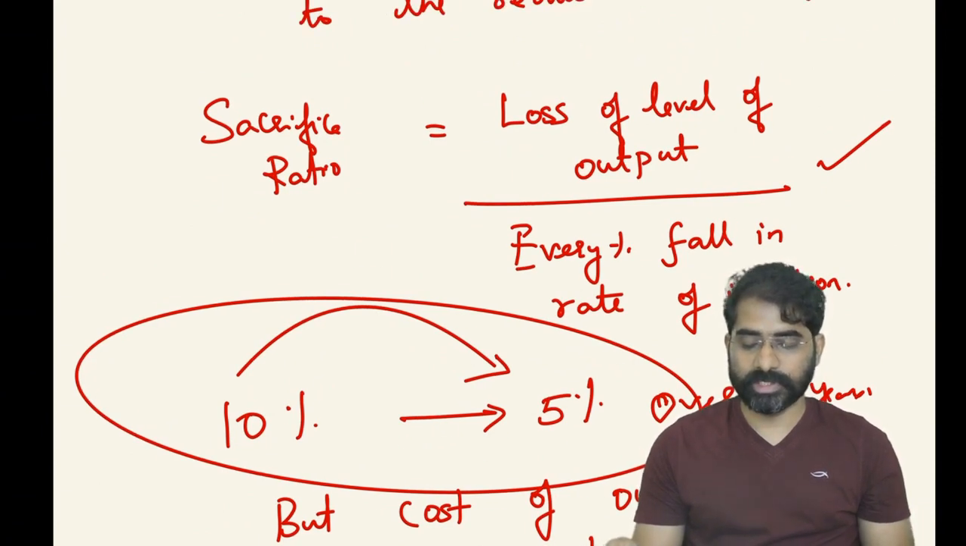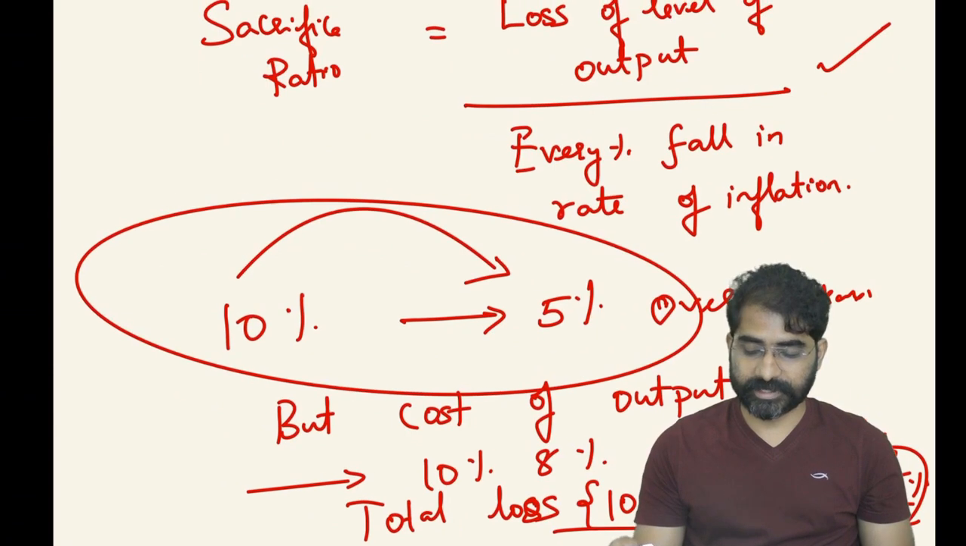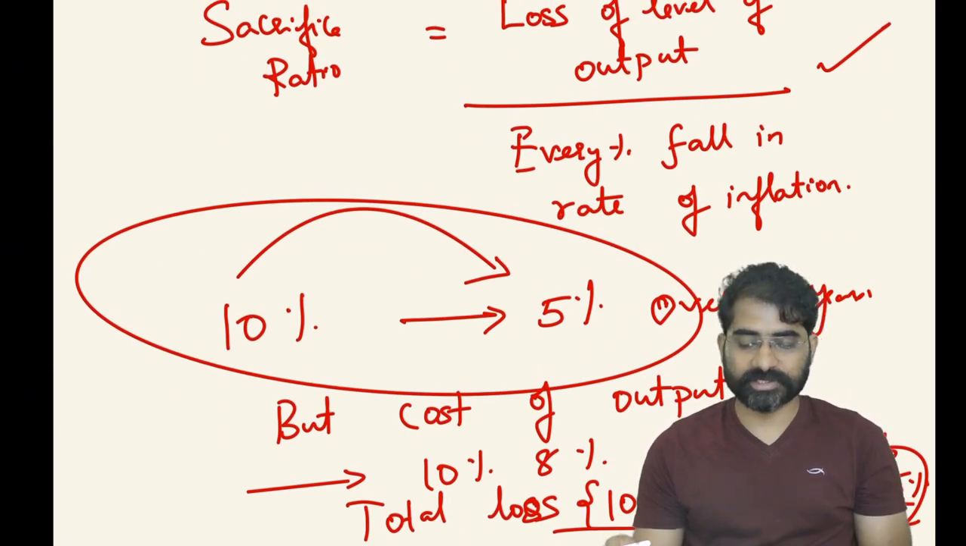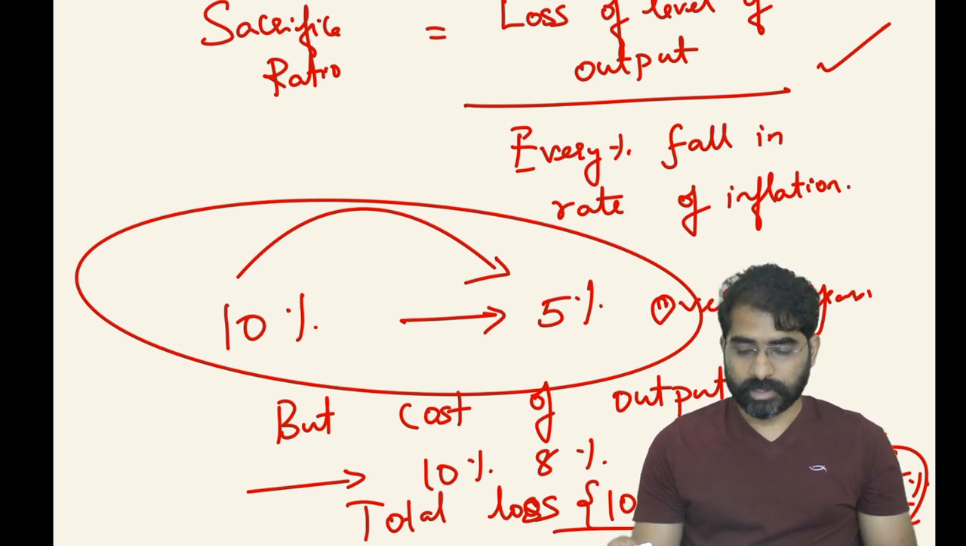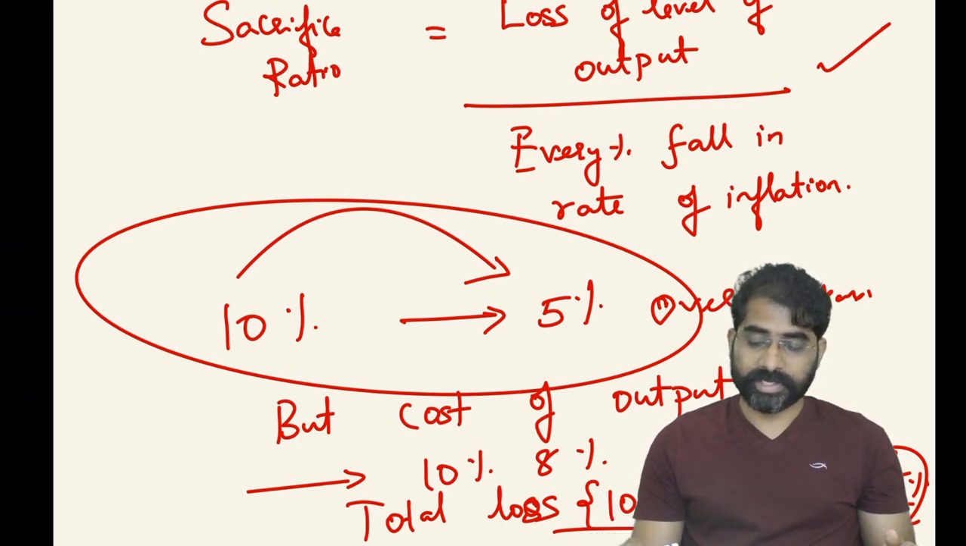For example, over a period of 3 years, the level of output has reduced from something like 10 to 8, then 8 to 7. So the total loss is around 10 plus 8 plus 7, so total percentage is something like 25%. But inflation over a period of 3 years has reduced from 10% to 5%.